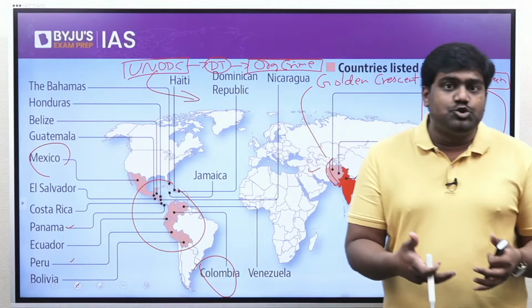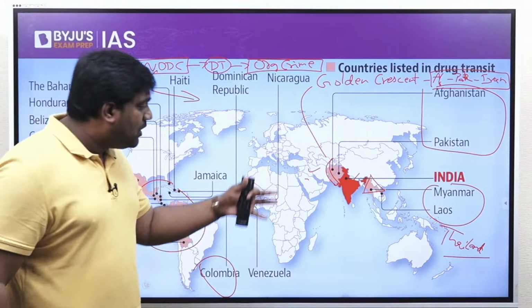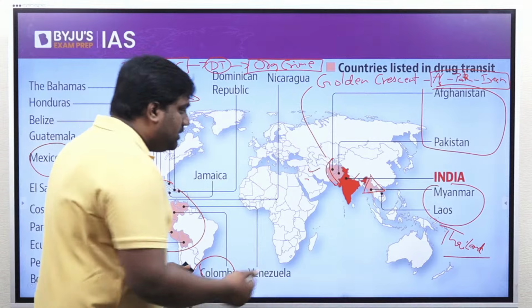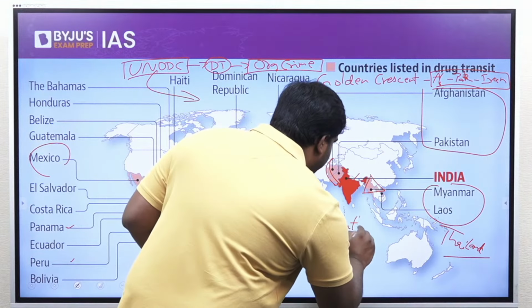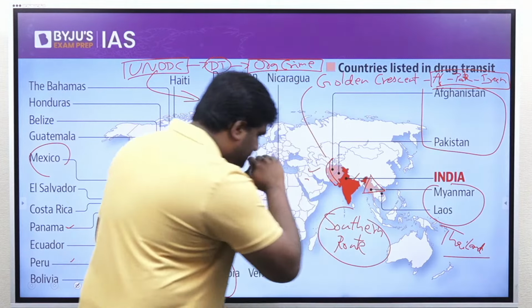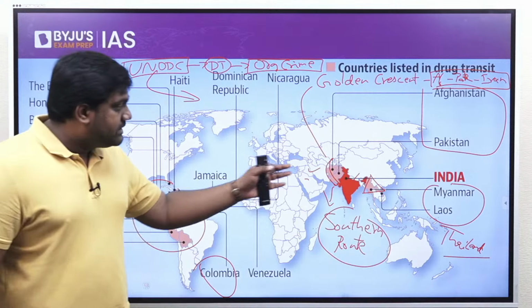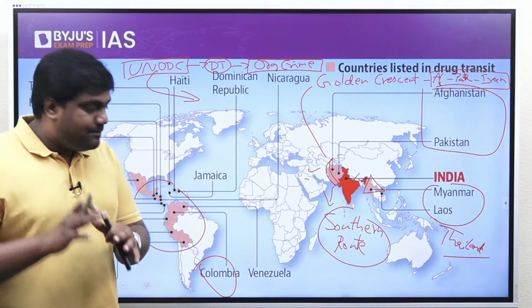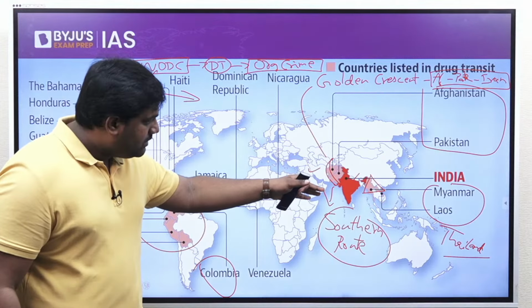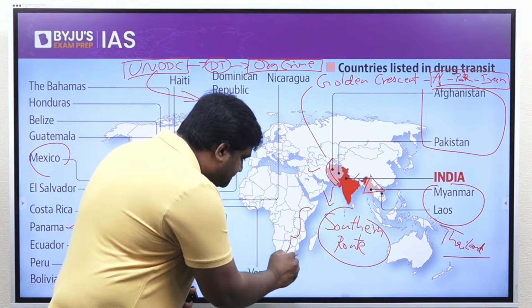So India and the Indian Ocean naturally become a transit point for drug smugglers who are trafficking and peddling drugs. They largely prefer a route called the southern route. Drug smugglers from the Golden Crescent and even the Golden Triangle prefer the southern route that stretches from India and Maldives and Sri Lanka all the way towards East Africa.